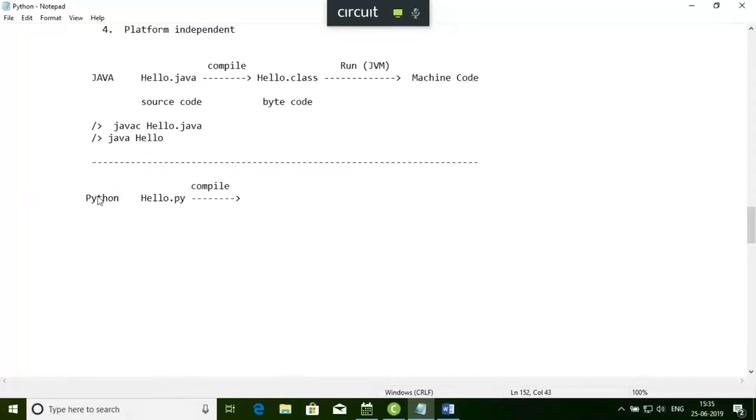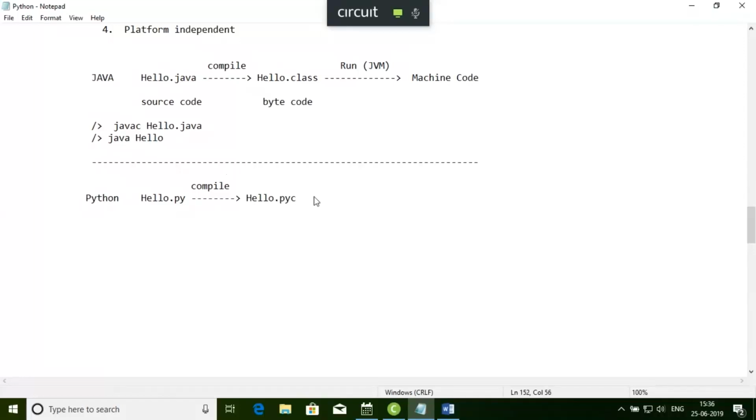After compilation in Python also you'll find bytecode. So what is the extension for this bytecode that you will get in Python? It will be hello.pyc. Where Java has .class, in Python you get .pyc, the extension of a bytecode in Python.